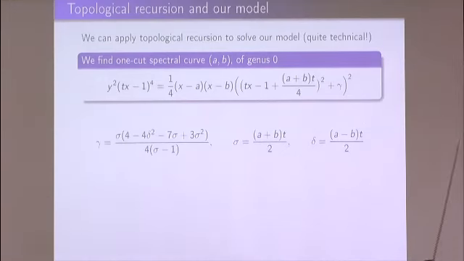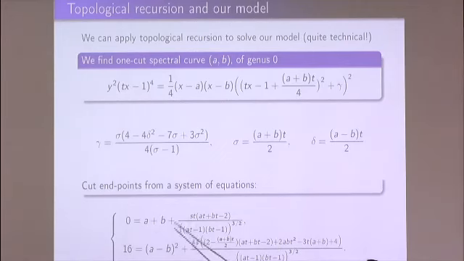So this is the spectral curve which we find, which is specified by, in particular, two numbers A and B, which would be the endpoints of the one cut which we get in this model. And these A and B are given by some complicated polynomial equations which cannot be solved exactly, but they can be solved at least as a series in s and t. And using all this machinery, I can find, for example, the F2 term, and this is the exact answer for that.